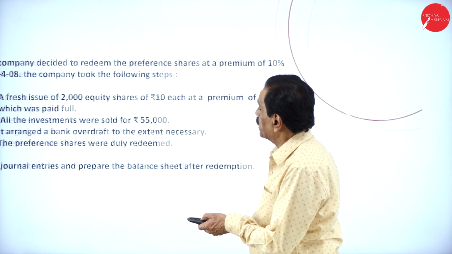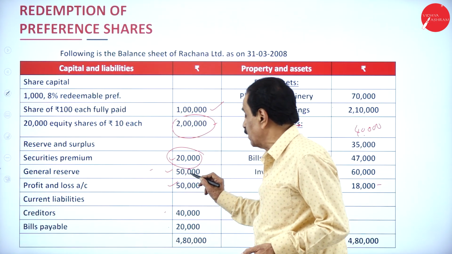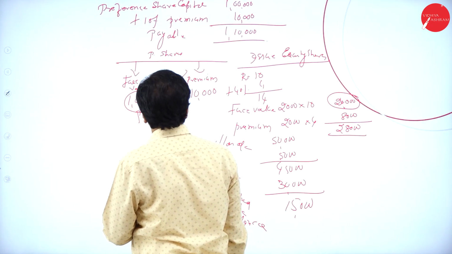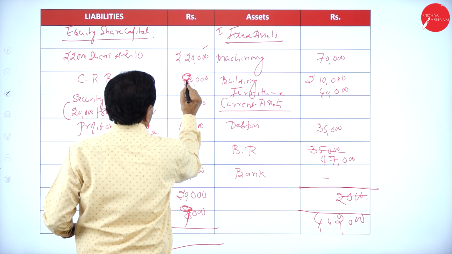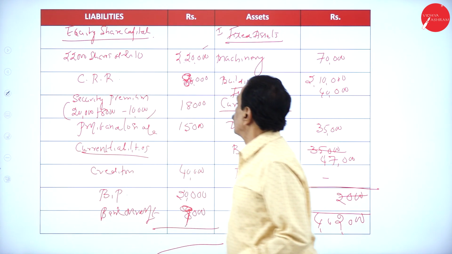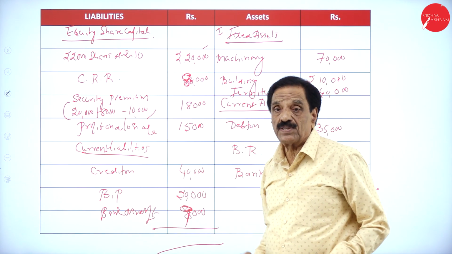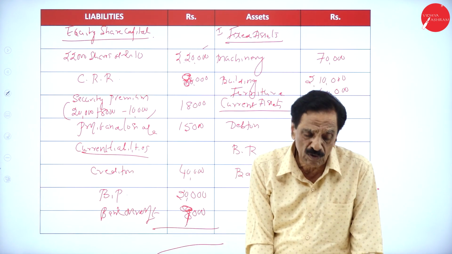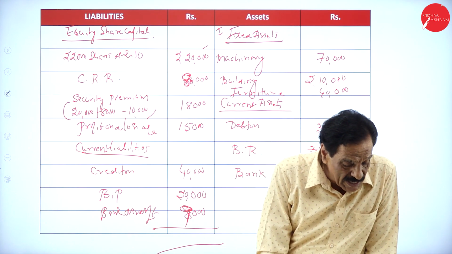See that? Now you go with the balance sheet. Your general reserve is 50,000. You created CRR to the extent of 80,000. So you got 20,000 from issuing the share. CRR created is 80,000. 18,000 is available in the premium. 15,000 goes to profit and loss account.